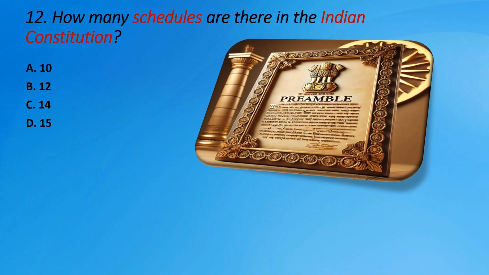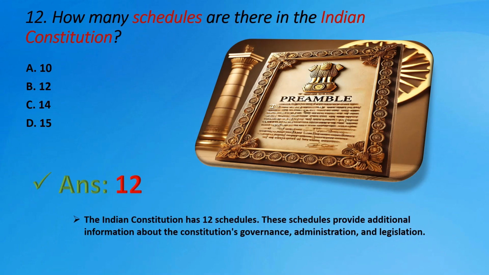Question number 12. How many schedules are there in the Indian Constitution? Options are A. 10, B. 12, C. 14, D. 15. The right answer is B. 12. The Indian Constitution has 12 schedules. These schedules provide additional information about the Constitution's governance, administration, and legislation.